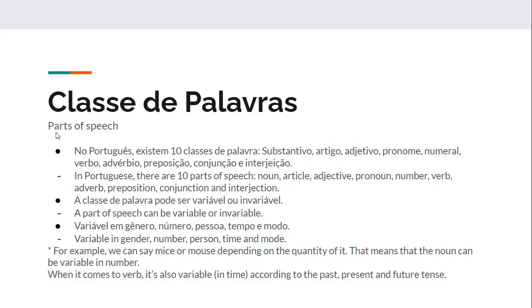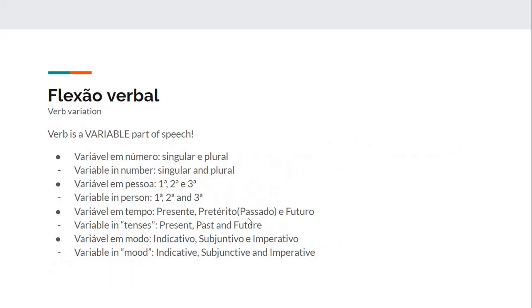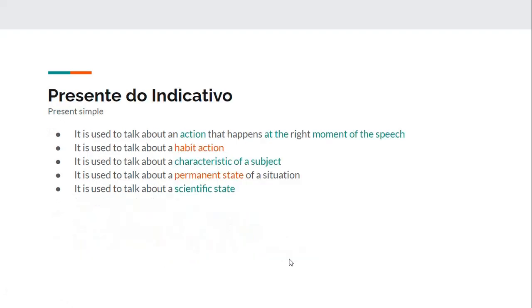So here I talk about parts of speech, and just like in English we have parts of speech, in Brazil, in Portuguese, we would classify them as verbal or invariable. Well, today we are going to see verb. So verb is a verbal part of speech, verbal in number, so we have singular and plural, verbal in person, first, second, third, verbal in tense, so we have the present, past, and future tense, and in mood, so we have indicative, subjunctive, and imperative. And okay, today we're going to see present simple.